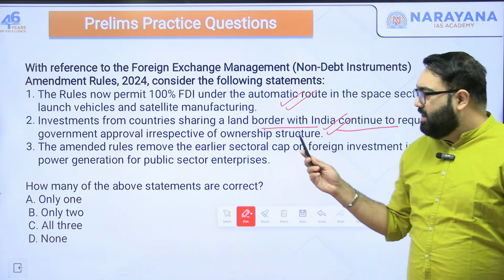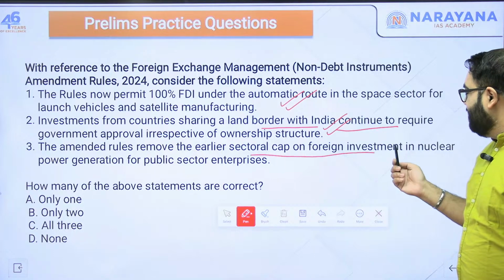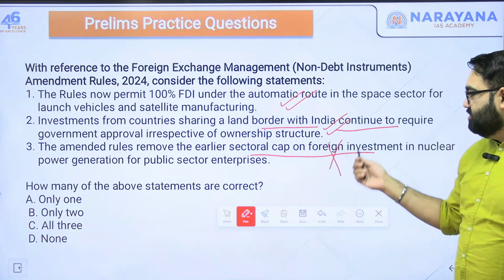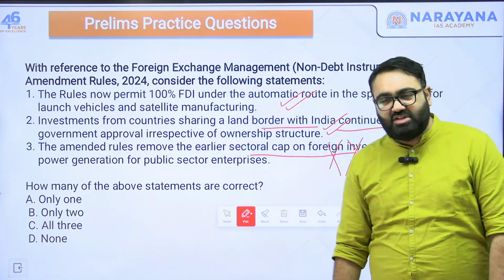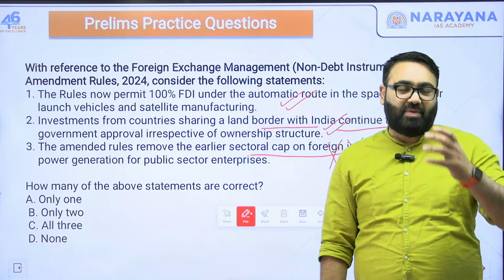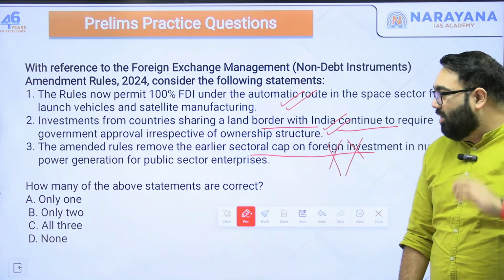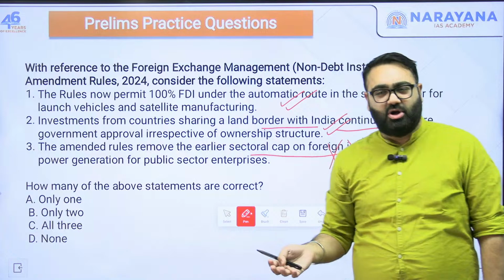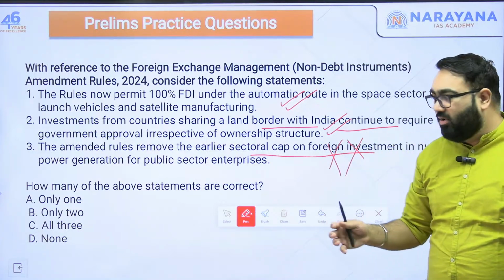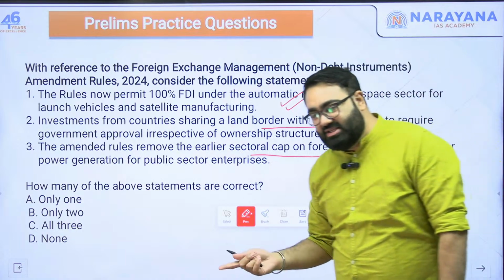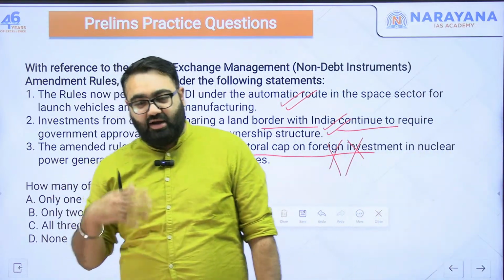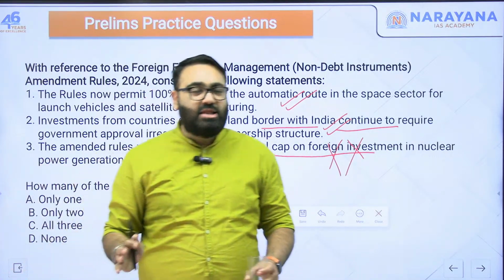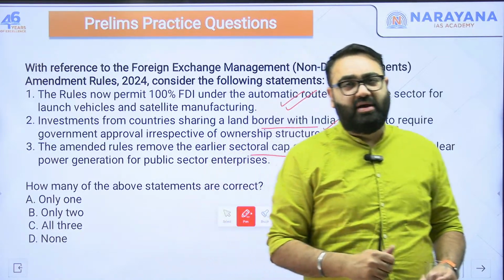Second is correct. Third, the amended rules remove the earlier sectoral cap on foreign investment in nuclear power generation for public sector enterprises. That is wrong. So nuclear power generation is one of the few things in India where we have still not gone into privatization, but the government has allowed, permission wise, that is basically based on whether the government gives permission or not, but on a case to case basis, the government has now allowed some foreign investment coming into PSUs that are running these power plants for nuclear energy. So again, some FDI is allowed in those government companies.